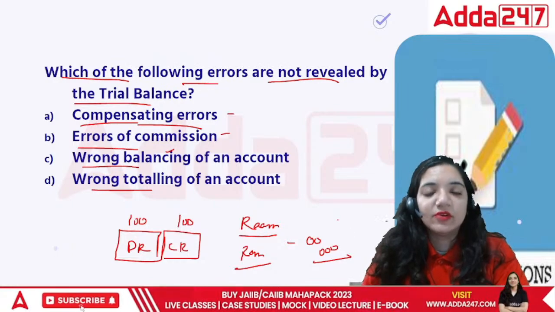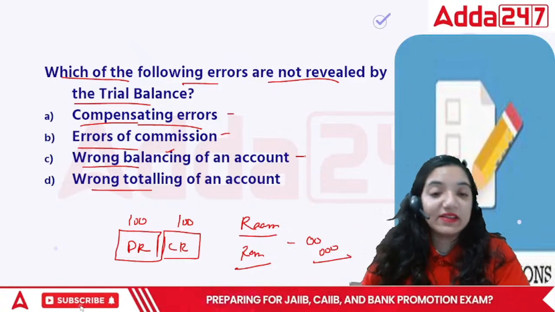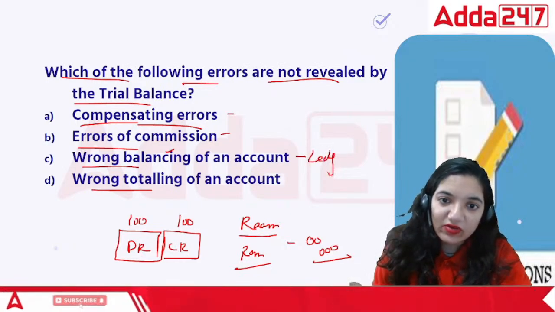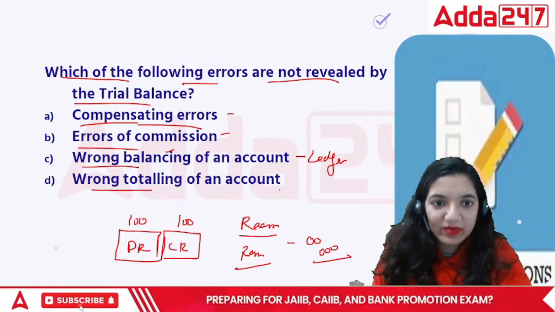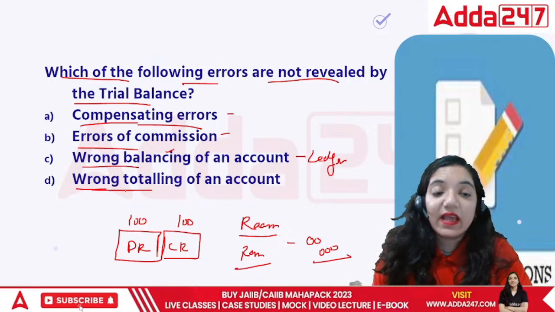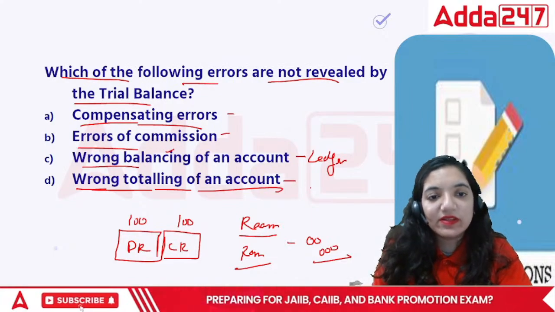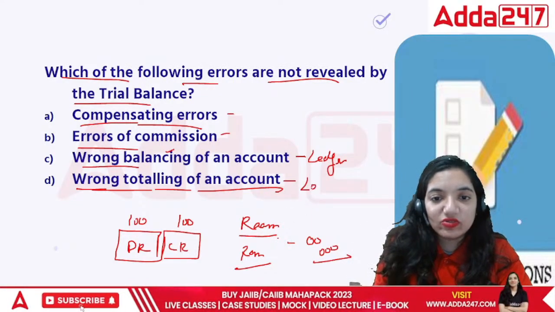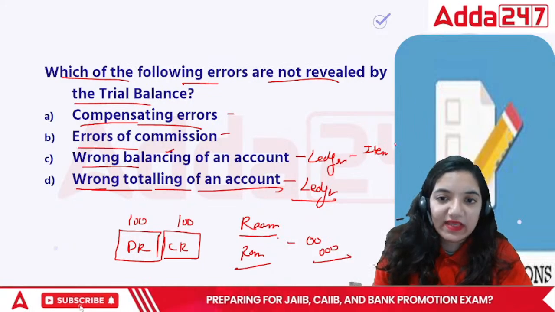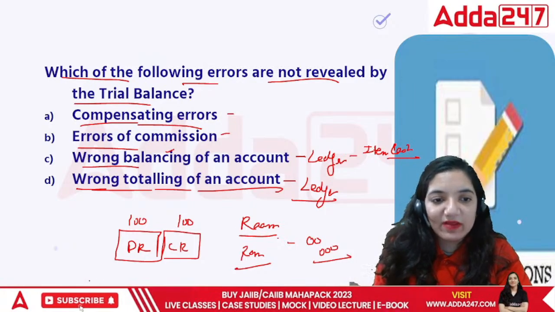Then comes wrong balancing. Under wrong balancing, the ultimate figure that goes to the balance sheet is changing. In this case, the ledger is going wrong, so my debit or my credit, one of those would go over and the other would go under. Then wrong totaling of an account. If the totaling goes wrong, then the ledger goes wrong. Again, the same scenario: if one particular item, say cash, has wrong balancing, my trial balance will not match.